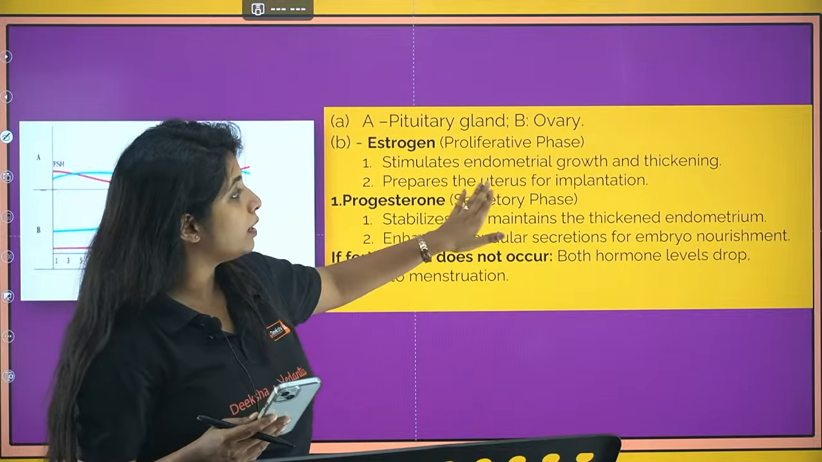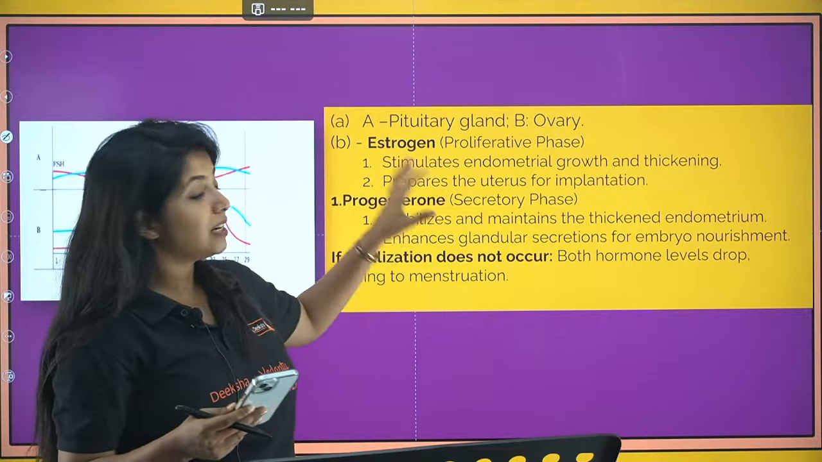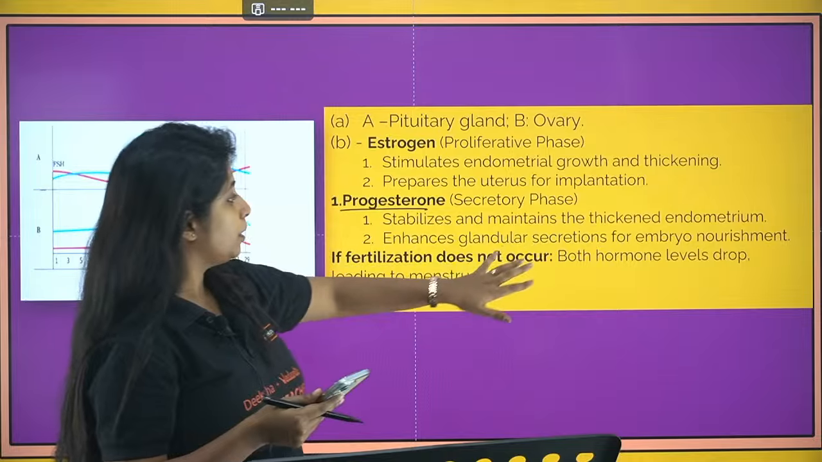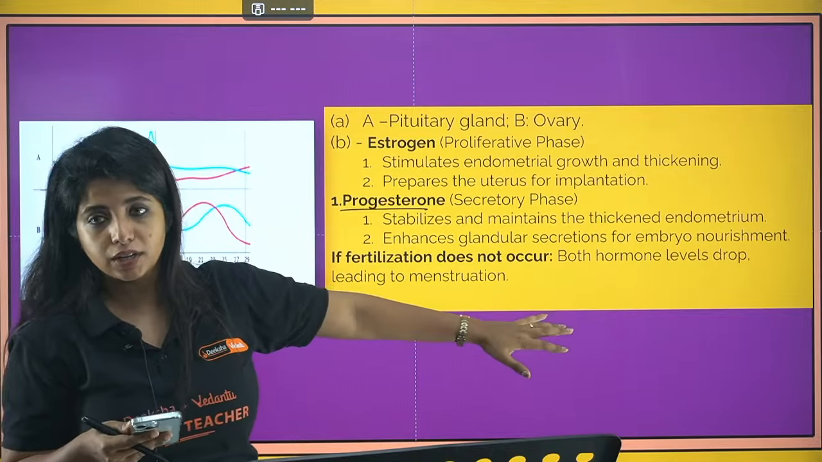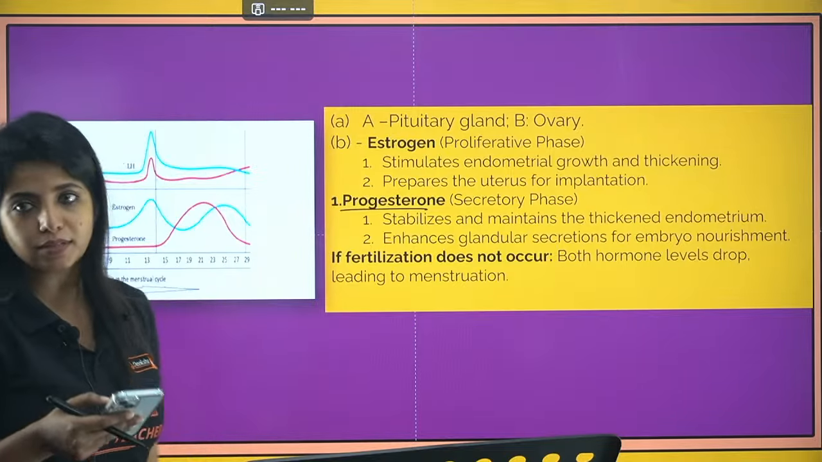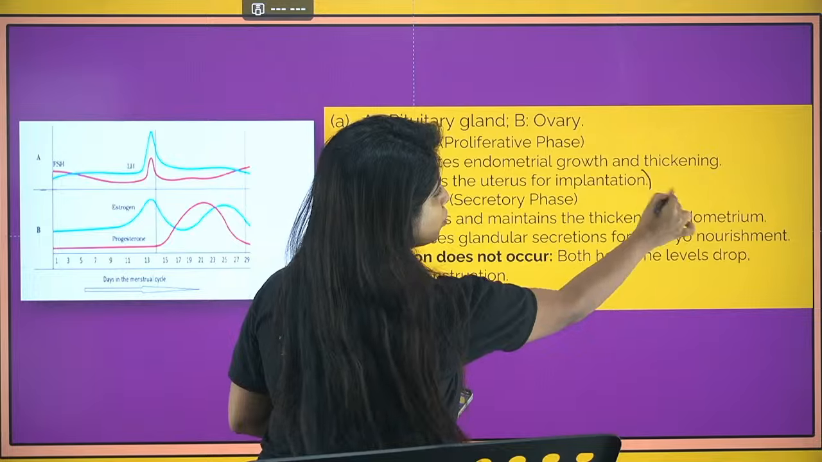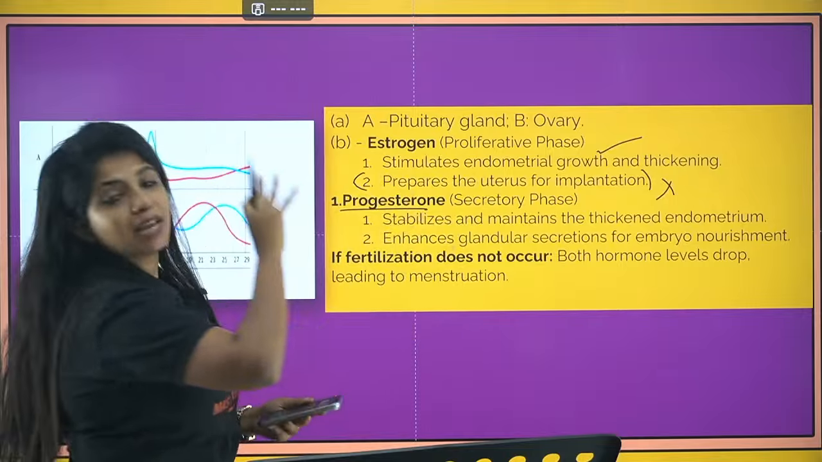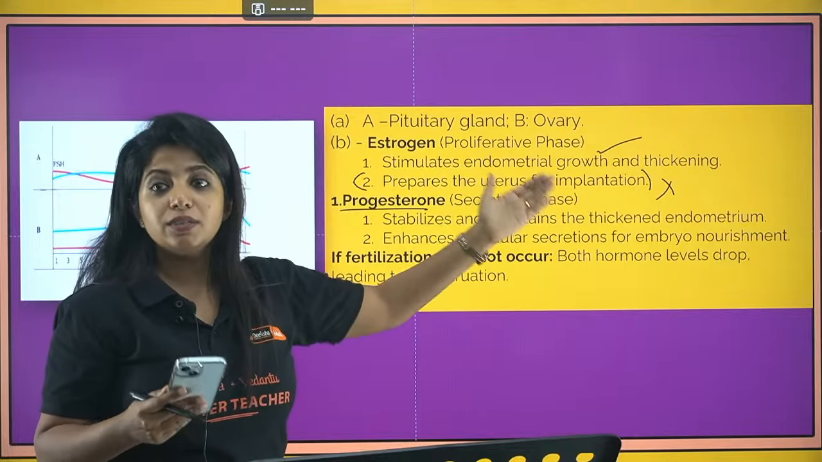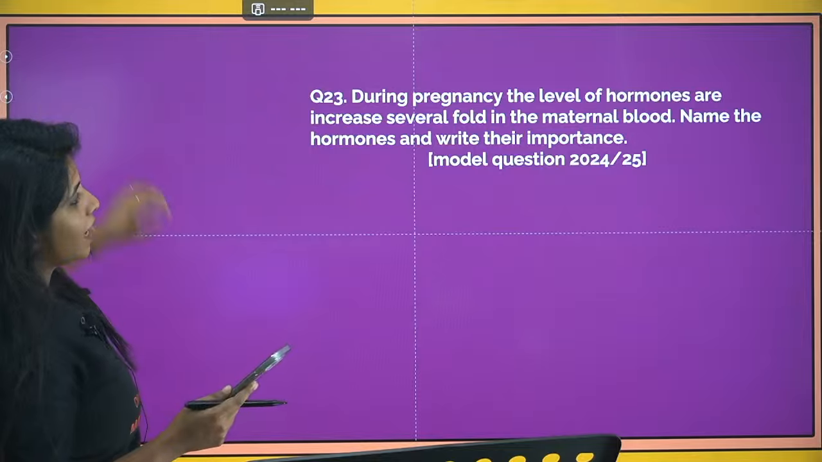Estrogen, in the proliferative phase, stimulates endometrial growth and thickening and prepares the uterus for implantation. Progesterone is the major hormone. It stabilizes and maintains the thickened endometrium and enhances glandular secretion. If fertilization does not occur, both hormone levels drop and menstruation happens. So explain like that, point to point. Even if you do not write this, it's totally fine. Just write this and mention, rather than putting it in brackets, explain that it increases in the proliferative phase and all those things. Fine? Done? Okay, now next.